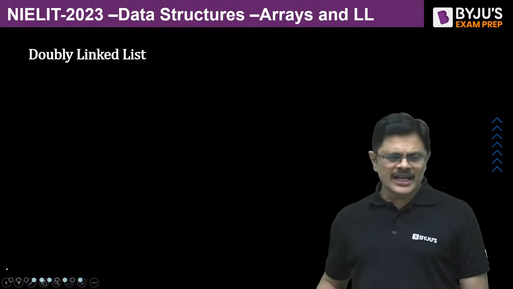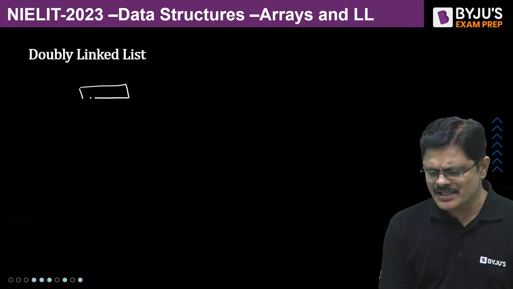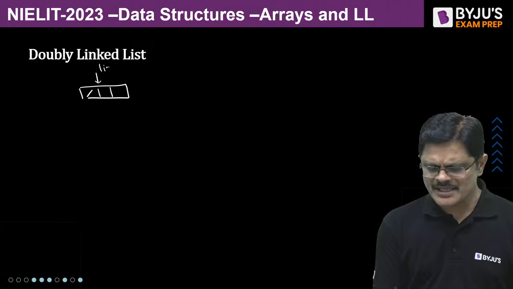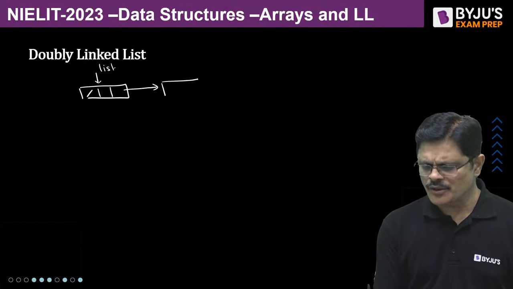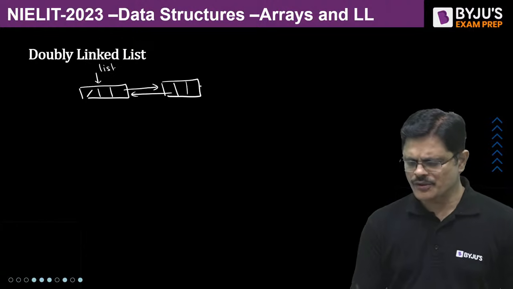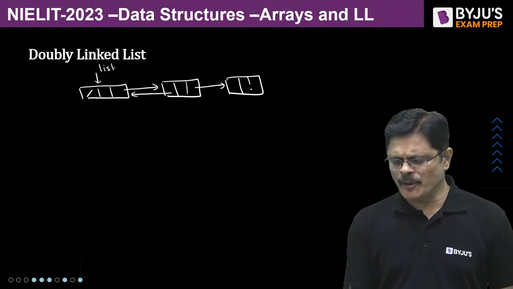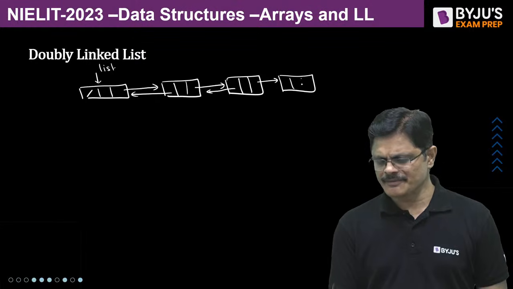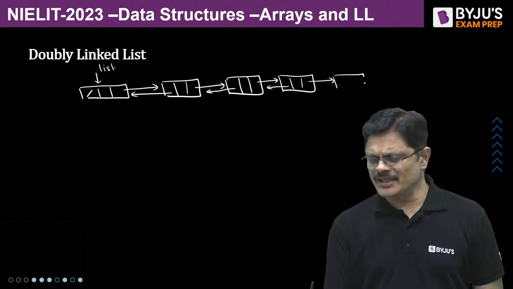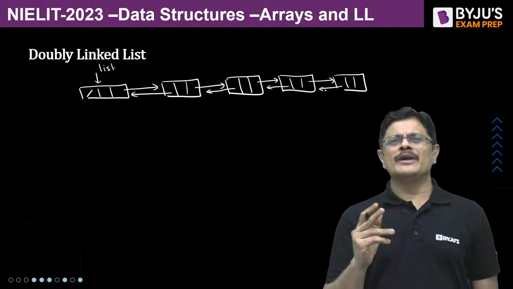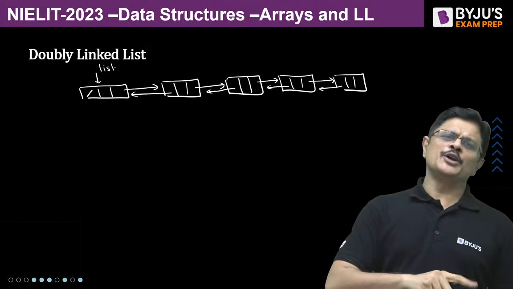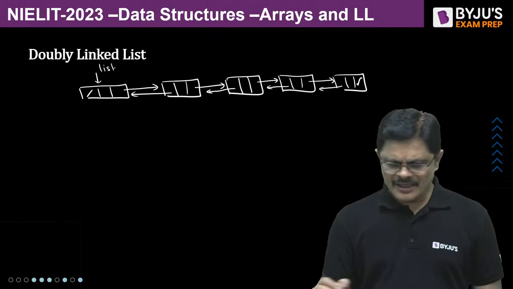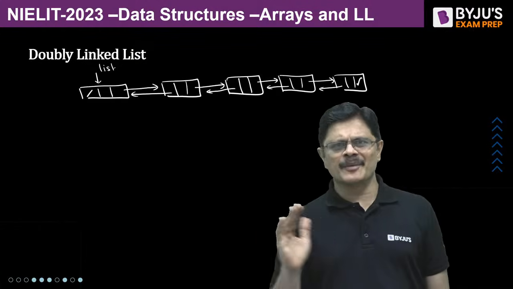Next comes doubly linked list. So in doubly linked list, we have two pointers: one is previous and one is next pointer. You can call it the list pointer, which points to the next node, and the next node's previous points to this node. So every node will have two pointers. The next pointer points to the next node, whereas the previous pointer points to the previous node. And of course, the first node's previous will be null and the last node's next will be null.